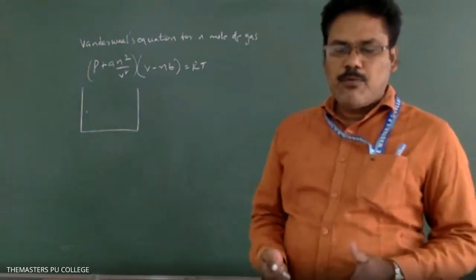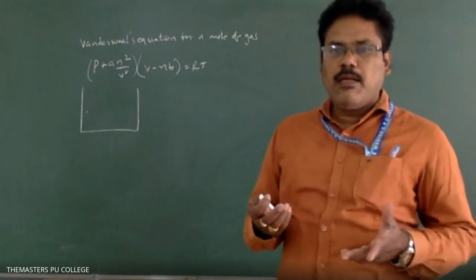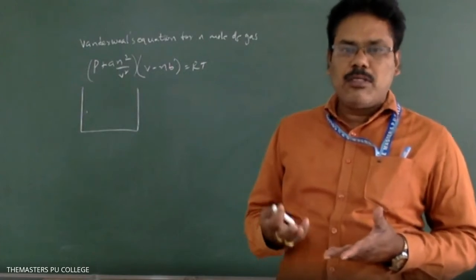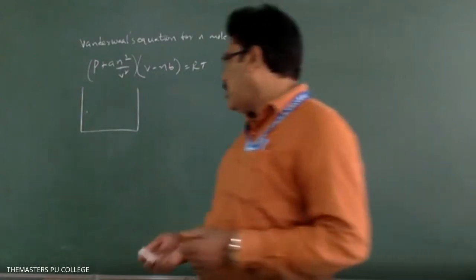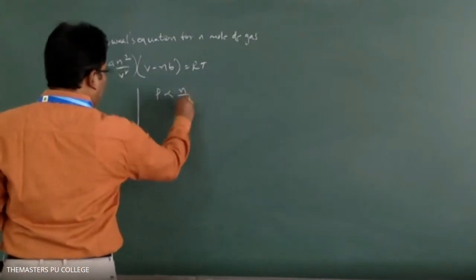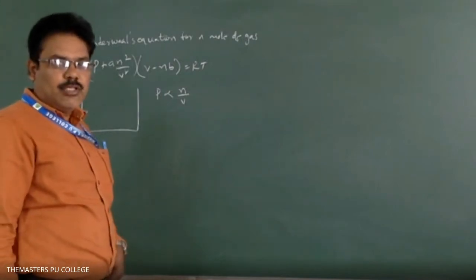How many gas molecules are present in unit volume? That is nothing but concentration. So the pressure will be proportional to n/V.